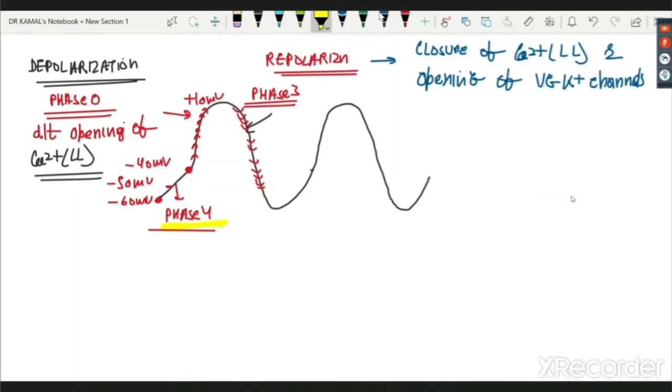You have to know each and everything. Again, I am repeating. Phase 4: sodium, hyperpolarization in these channels opens first, then opens calcium transient, which plays the maximum contribution, and finally potassium closes. For repolarization, we have the voltage gated potassium channels, the same ones we have been discussing. And for the depolarization of the SA node, the highest achievable value is plus 10. The reason is not voltage gated sodium as in the ventricle; the reason is calcium long lasting, right? So please remember this, very, very important.